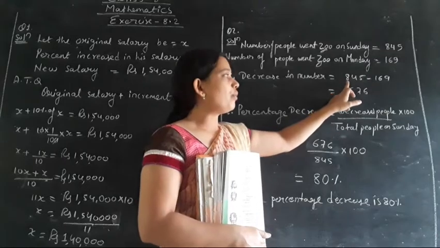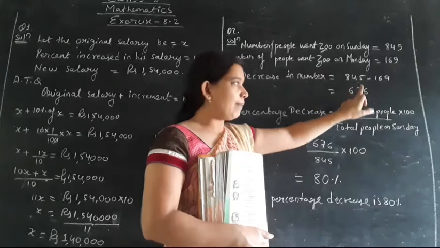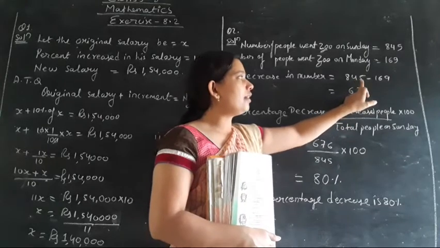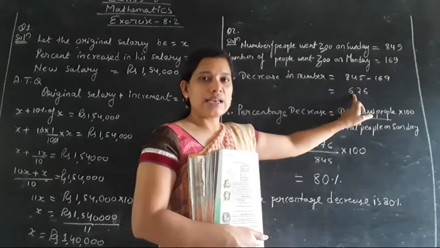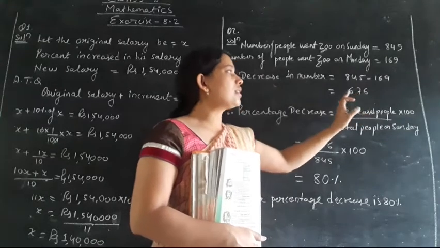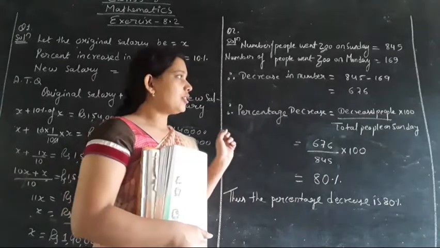Okay, what are we going to do? 845 will be subtracted with 169. When it is subtracted, we will get the answer as 676. So 676 people decreased, which is a large number, isn't it?